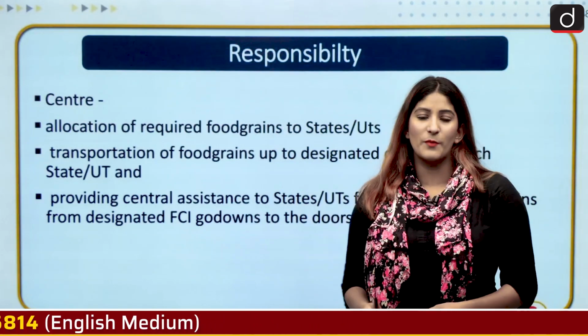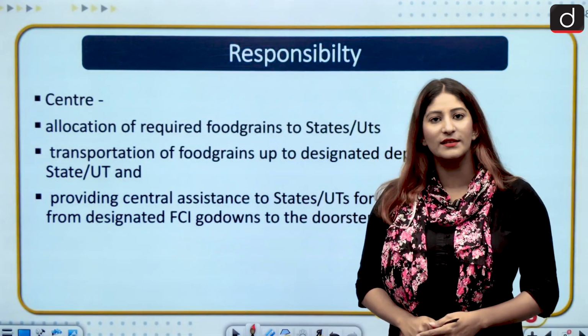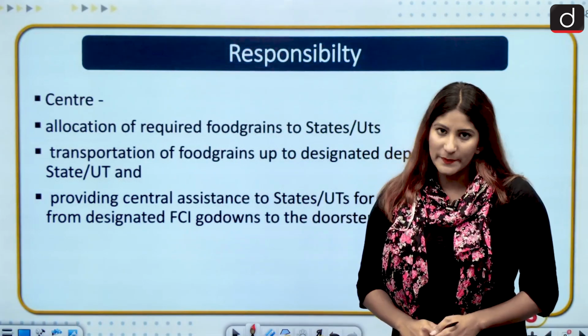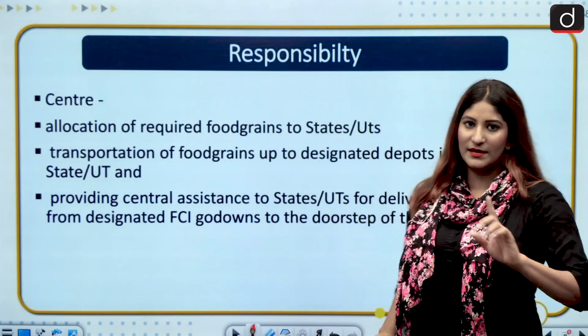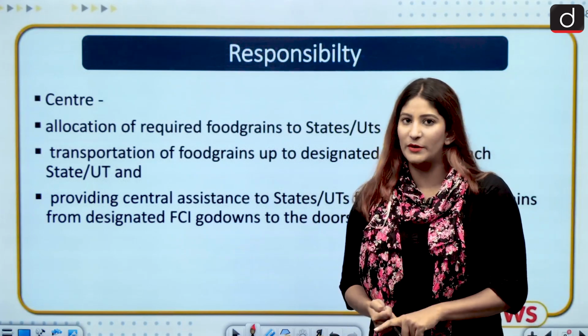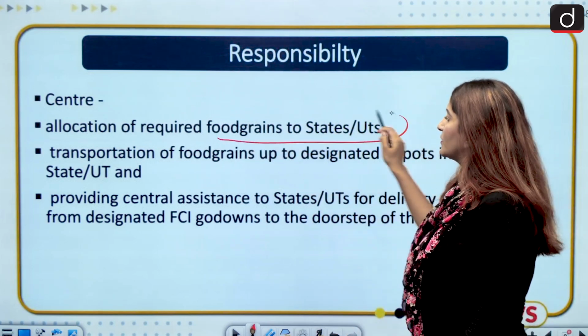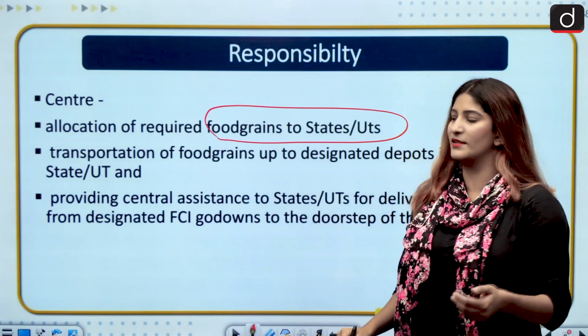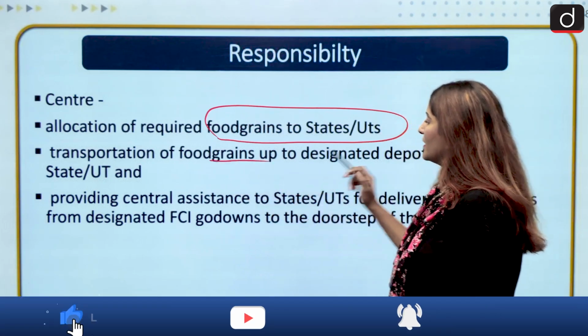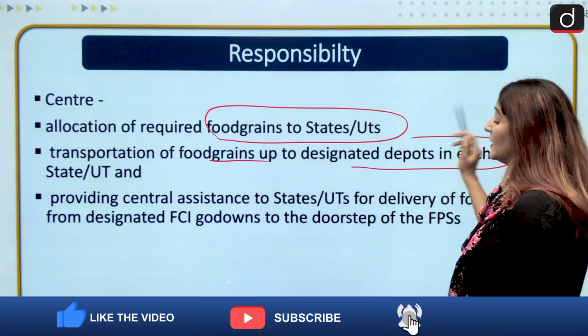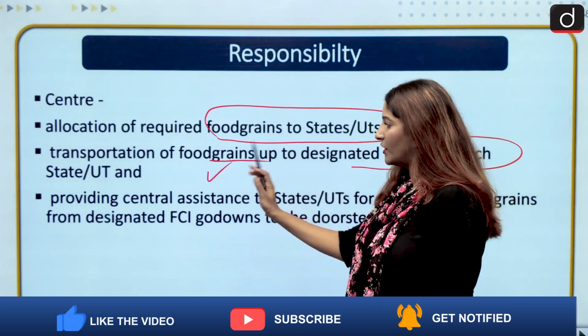So there are certain responsibilities. The allocation of food grains is done under this act only. From the perspective of the center, there is basically a joint responsibility that is shared between the center and the states. For the center, it is the allocation of required food grains to states and union territories that we are discussing right now, and transportation of food grains up to the designated depots in each state and union territory.